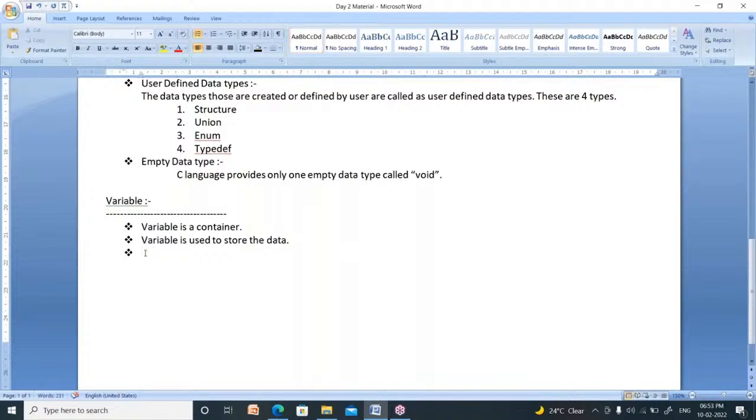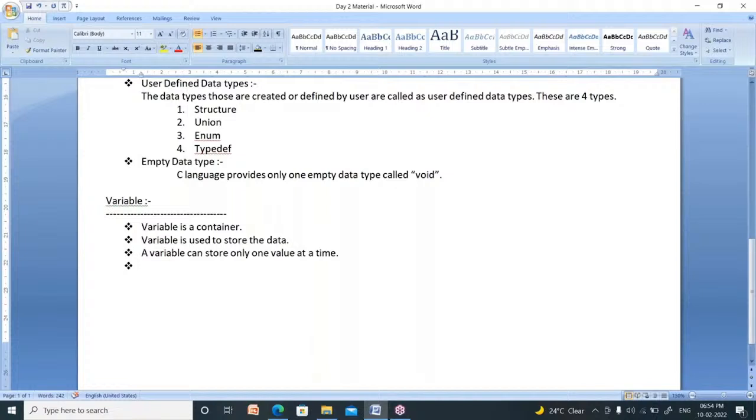In a container, how many values can you store? In a variable you can store only one value. So a variable can store how many values at a time? Only one value at a time. Suppose I have 2 children.